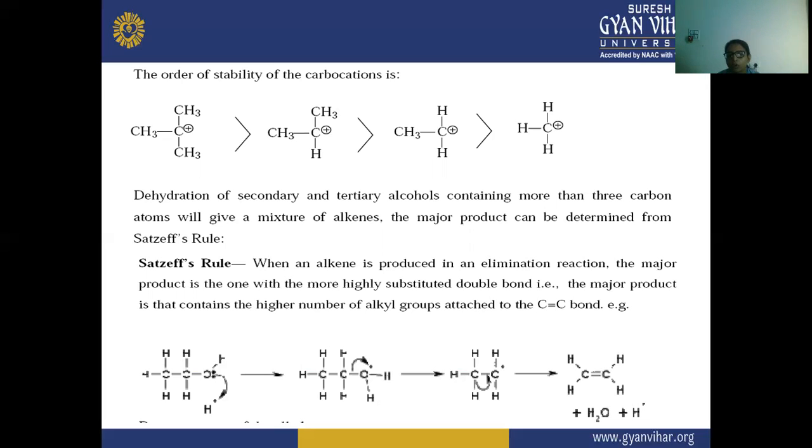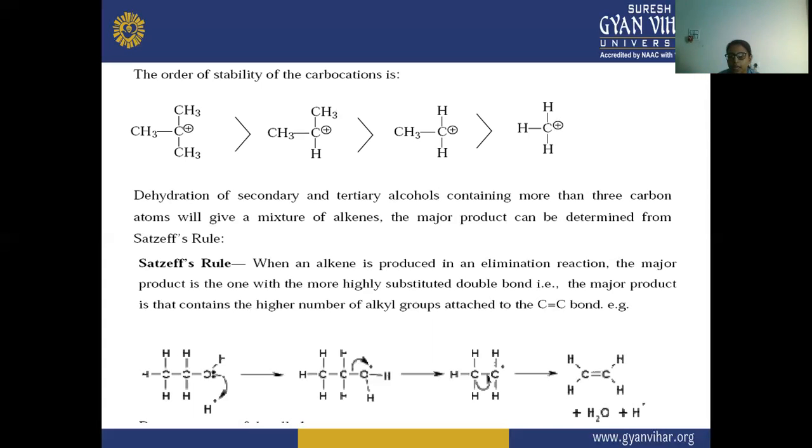So here, the order of stability of the carbocation is tertiary, then secondary, then primary, then the simple methyl group. The dehydration of secondary and tertiary alcohols containing more than 3 carbons will give a mixture of alkenes, and the major product can be determined from Saytzeff's rule.